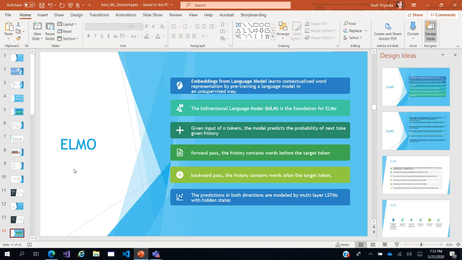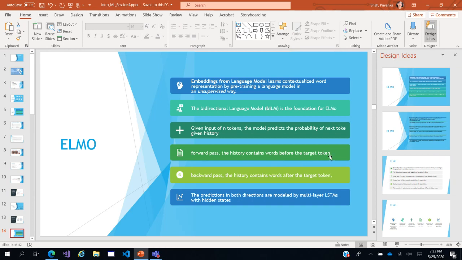ELMo is bidirectional, which means it will parse sentences both ways. It will parse from left to right, which is how we read, and it will also parse backwards. The forward pass means the history contains the words before the target token.